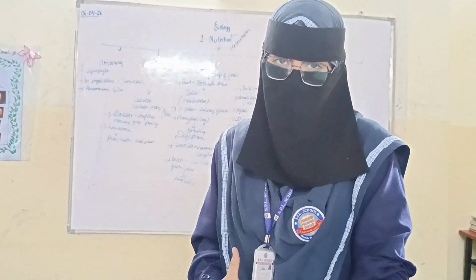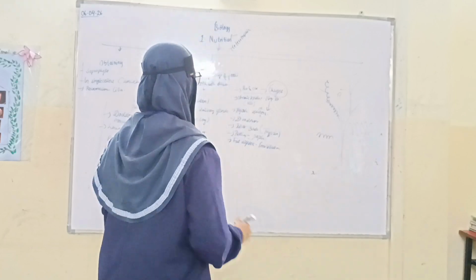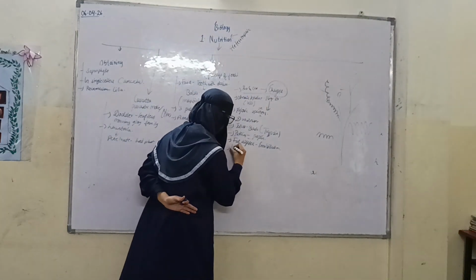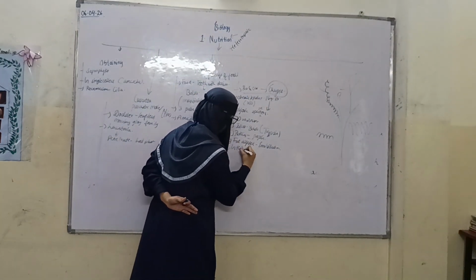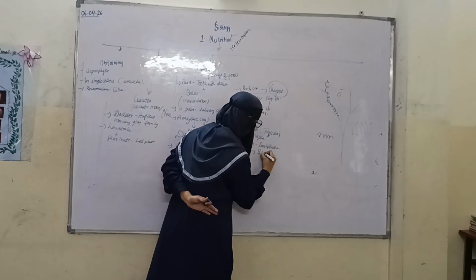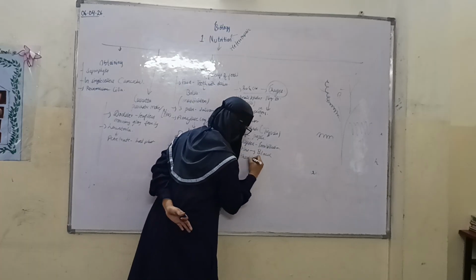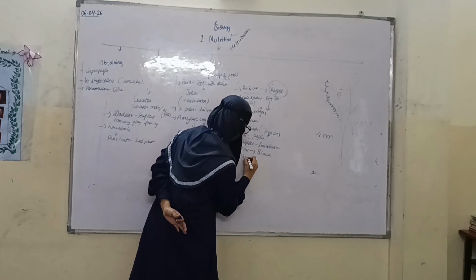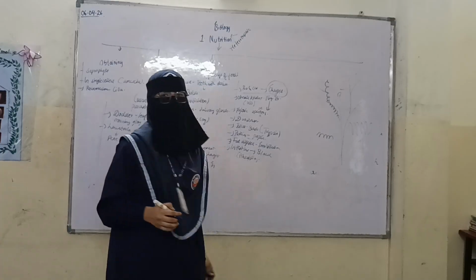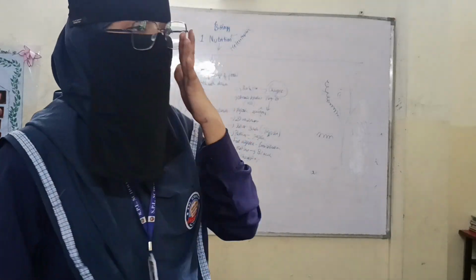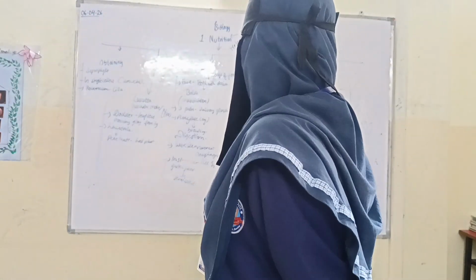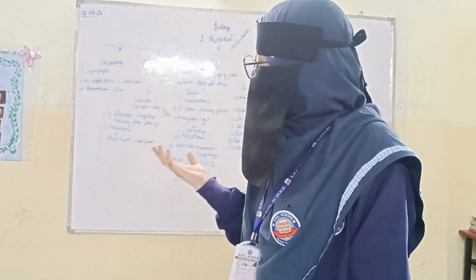The products of digestion travel from the small intestine to the blood. This process is called absorption.